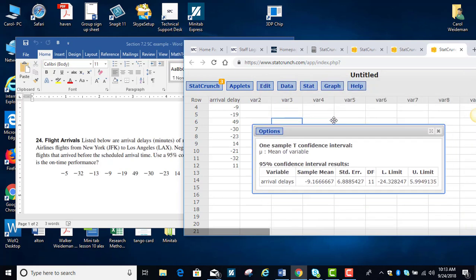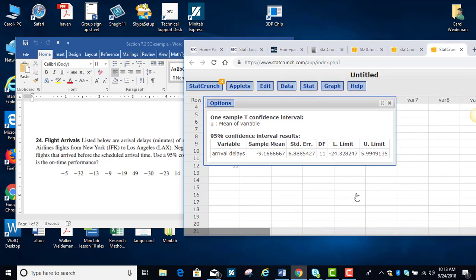All right, so my 95% confidence interval for the arrivals, and the mean of the arrivals is negative 9.2 minutes. Now again, remember that means they arrived on average 9 minutes ahead of schedule, and it ranges from negative 24.3 minutes up to 6.0 minutes. So the question here is, what can we say about on-time arrival? Well, the confidence interval includes 0, and so it's actually telling us that these planes are doing pretty well.